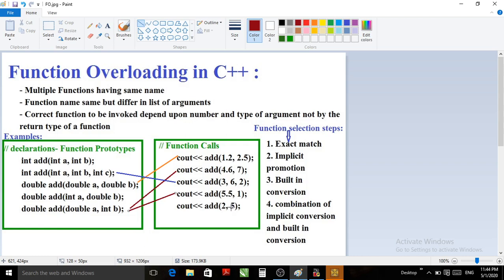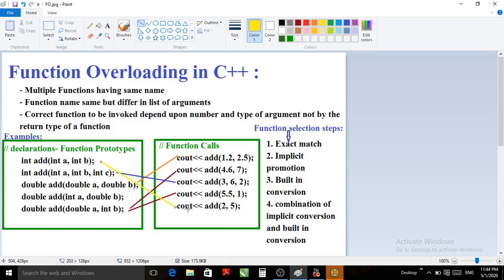The next, add 2, 5, there are total 2 parameters, 2 arguments. Both of these arguments are of type integer. So the perfect match is the first prototype, int a, int b. Both of these are of type integer, so here is a perfect match.